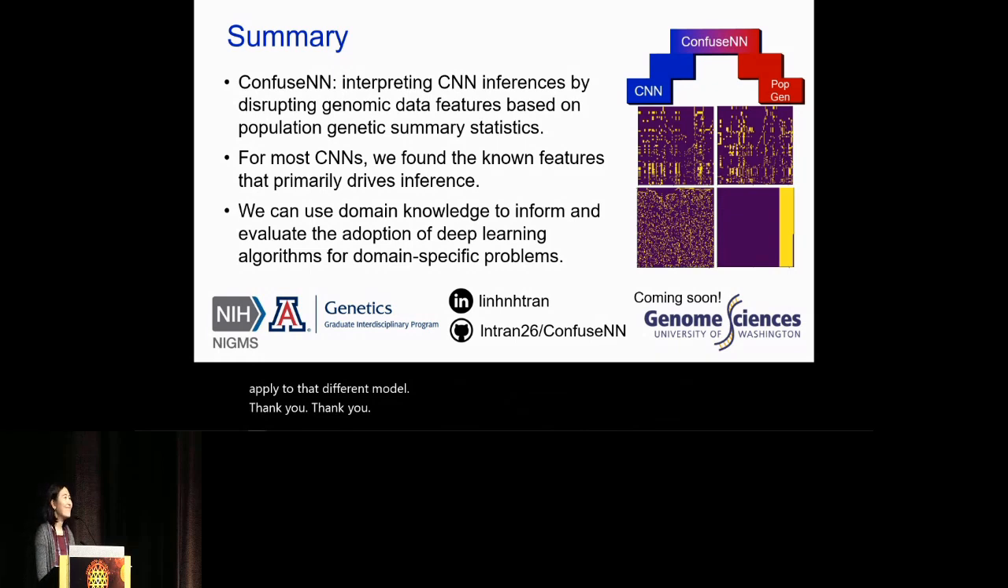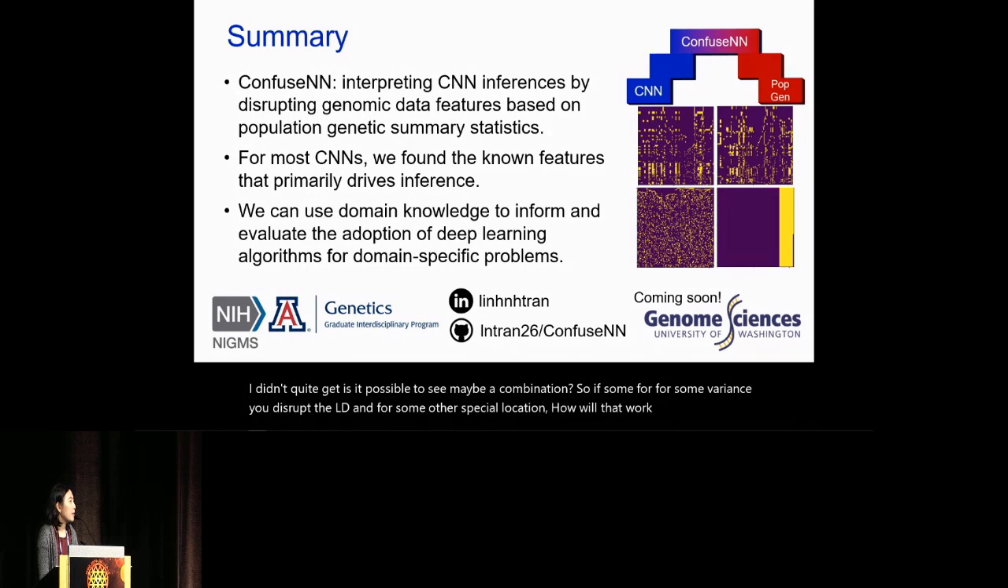Hi, thank you for the talk. I also have a question. I didn't quite get, is it possible to see maybe a combination? So if for some variants you disrupt the LD and for some others the spatial location, how will that work out? What do you mean by combining? Are you talking about combining these different disruptions? Yes, because I guess for some variants or some locations, maybe LD is more important, whereas for other locations, maybe some other feature is more important.